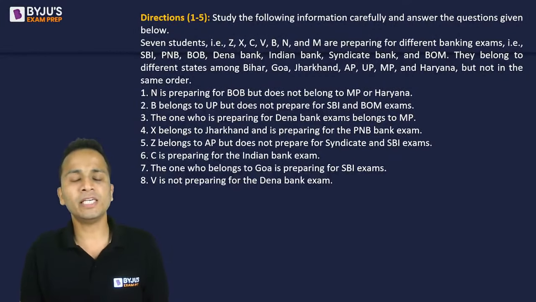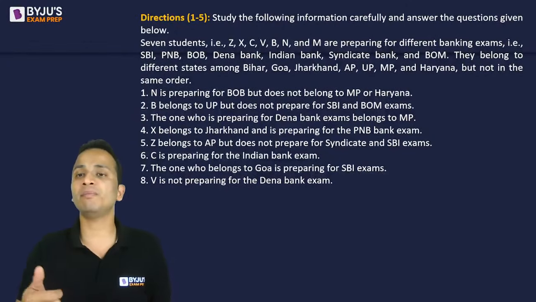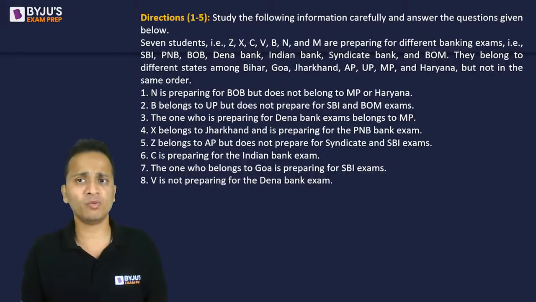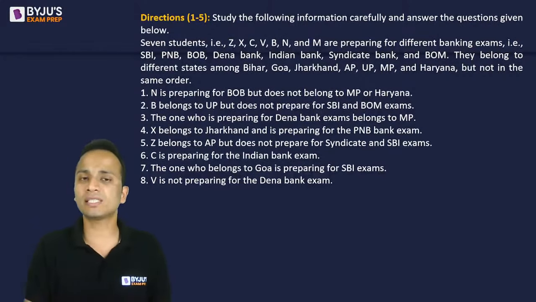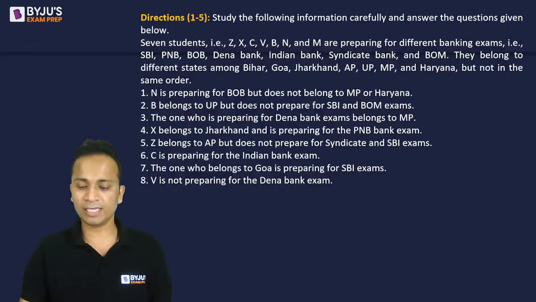Based on these conditions, form a table, match the name of the person with the name of the banking examination for which he or she is appearing, and then also match with the state in which he or she lives. I'll give you 3 minutes for this entire set, and then after that, we'll go for the analysis and the questions.